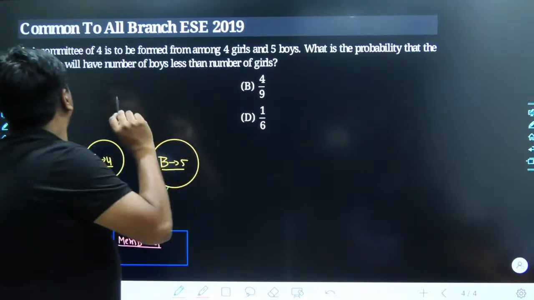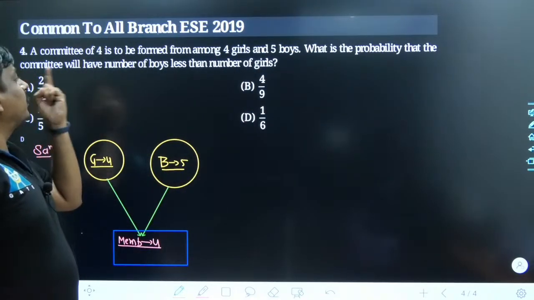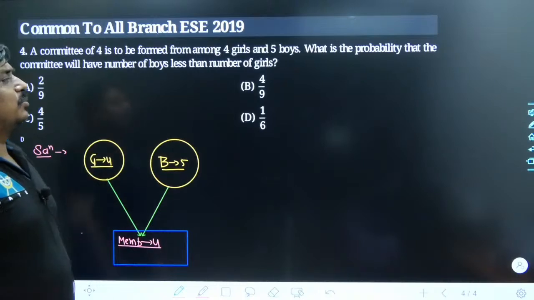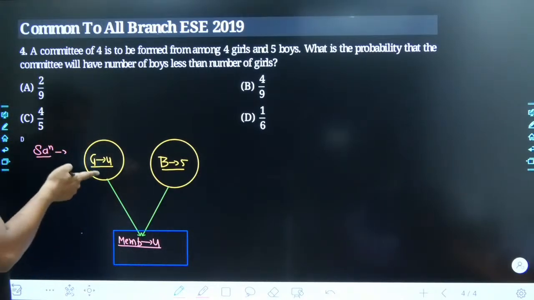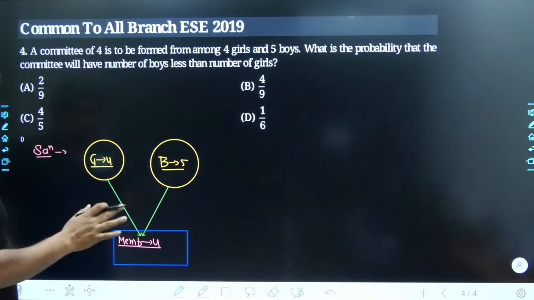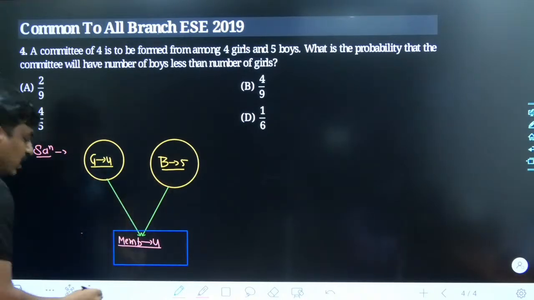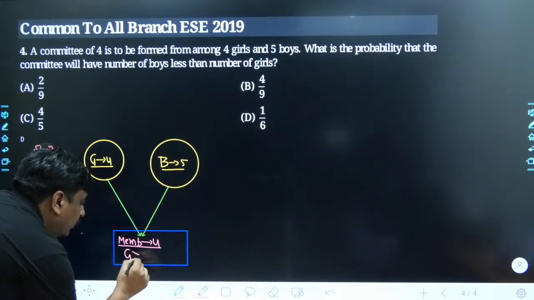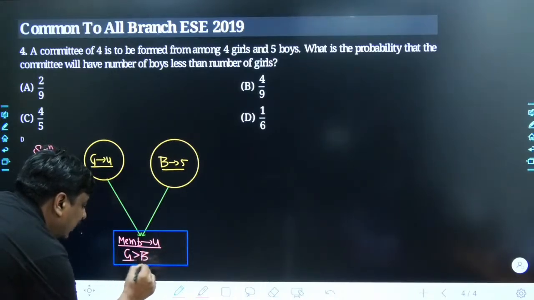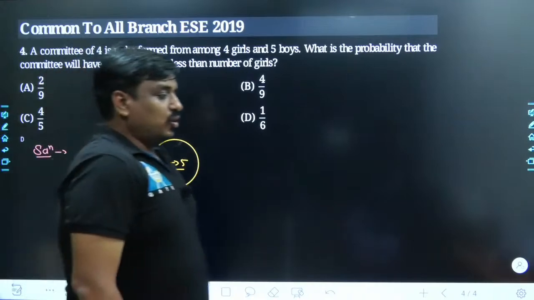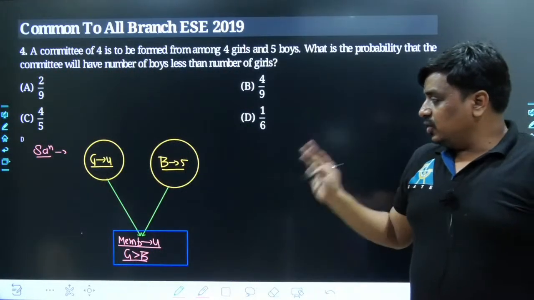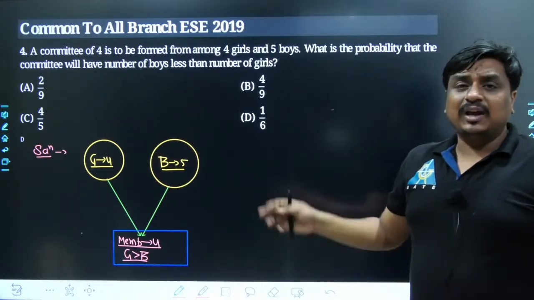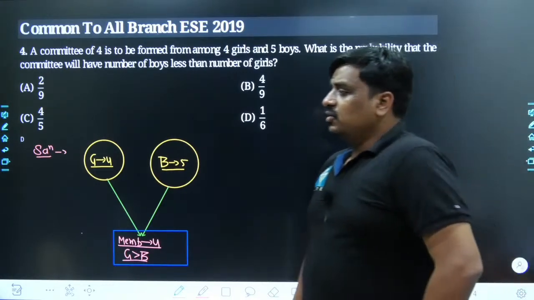What is the probability that the committee will have fewer boys than girls? That means you also have to make sure that within the committee that has been formed, the number of girls should always be greater than the number of boys. Agreed? So taking this in your mind, you have to calculate its probability.